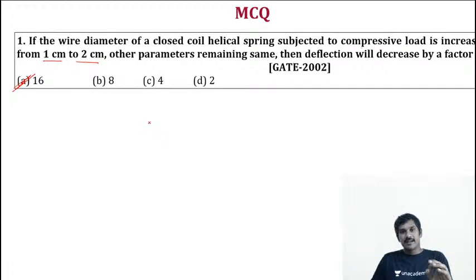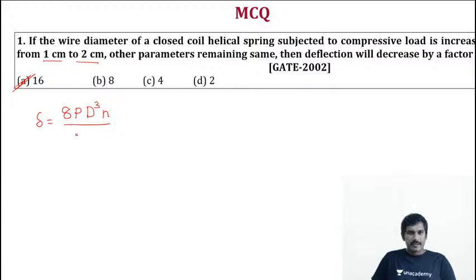It takes 10 to 15 seconds to answer it. Once after reading the question, it takes only 15 seconds to answer it, but it may confuse a few persons if they have not understood properly. Right, so let's do it. Deflection is equal to 8PD^3N divided by G d power of 4. Okay, G d power of 4.